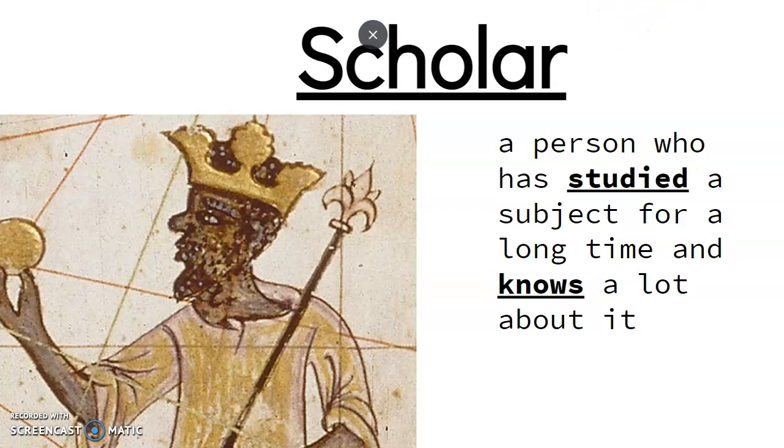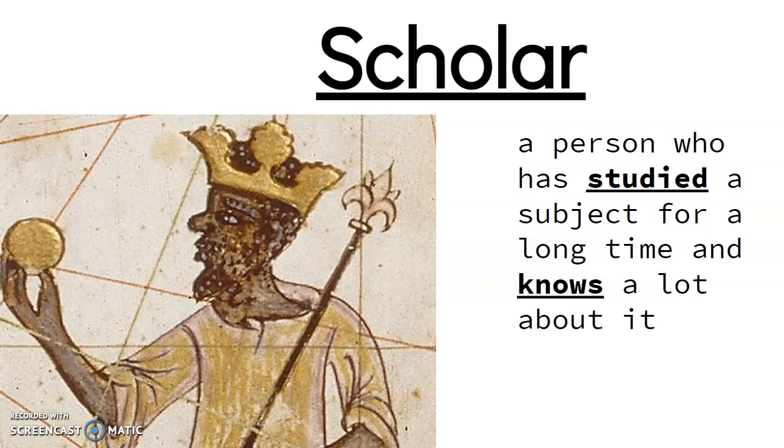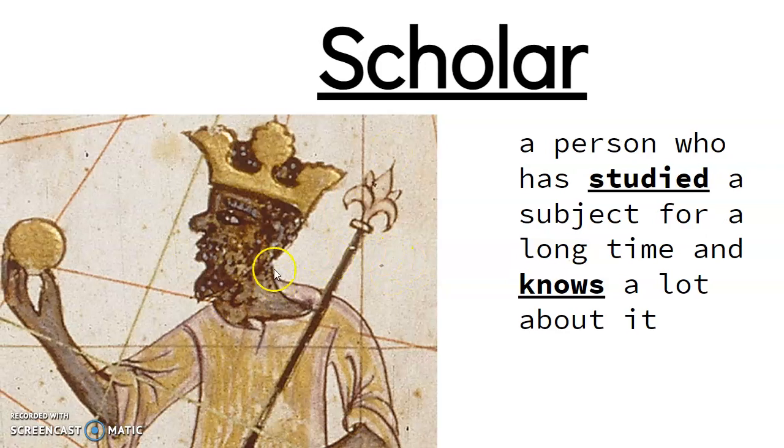Scholar. This is our final one. So it's a person who has studied a subject for a long time and knows a lot about it. This is a picture of Mansa Musa. He is a king. He will convert to Islam. He will make the Hajj, the pilgrimage to Mecca. He is going to disrupt the economy in Egypt so badly as he travels to Mecca, because he's just going to be giving out gold left and right. And on his way back to his kingdom, he is going to bring scholars with him and really advance and develop and influence his kingdom.